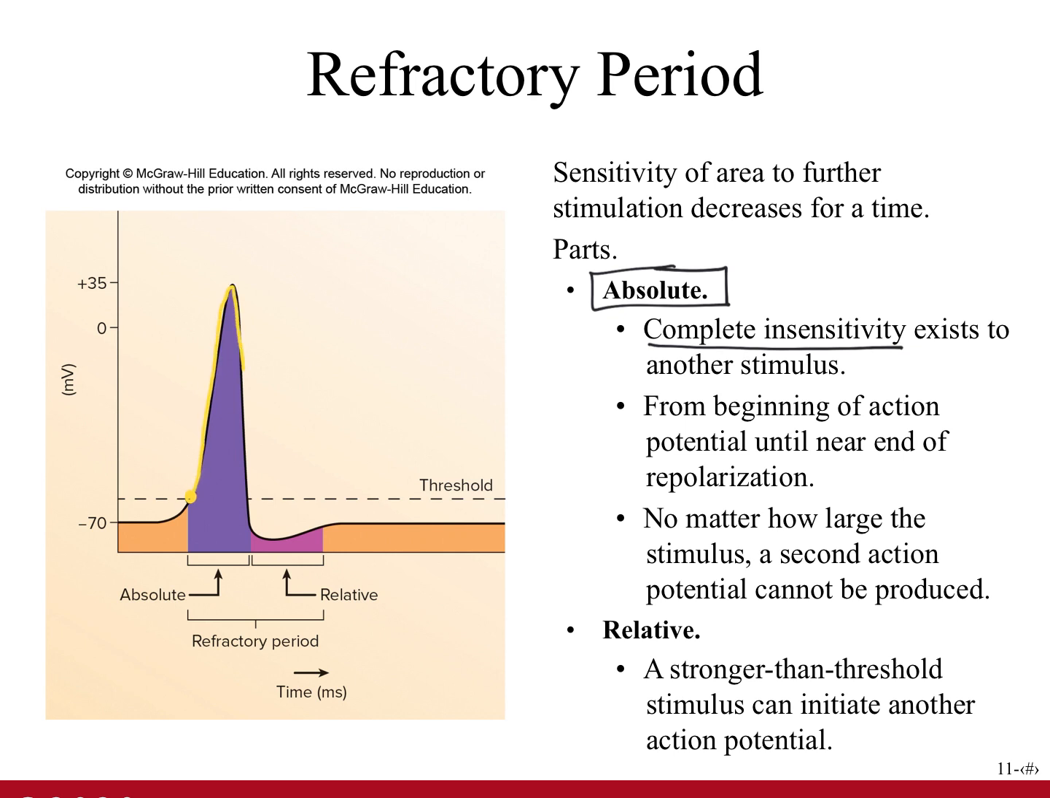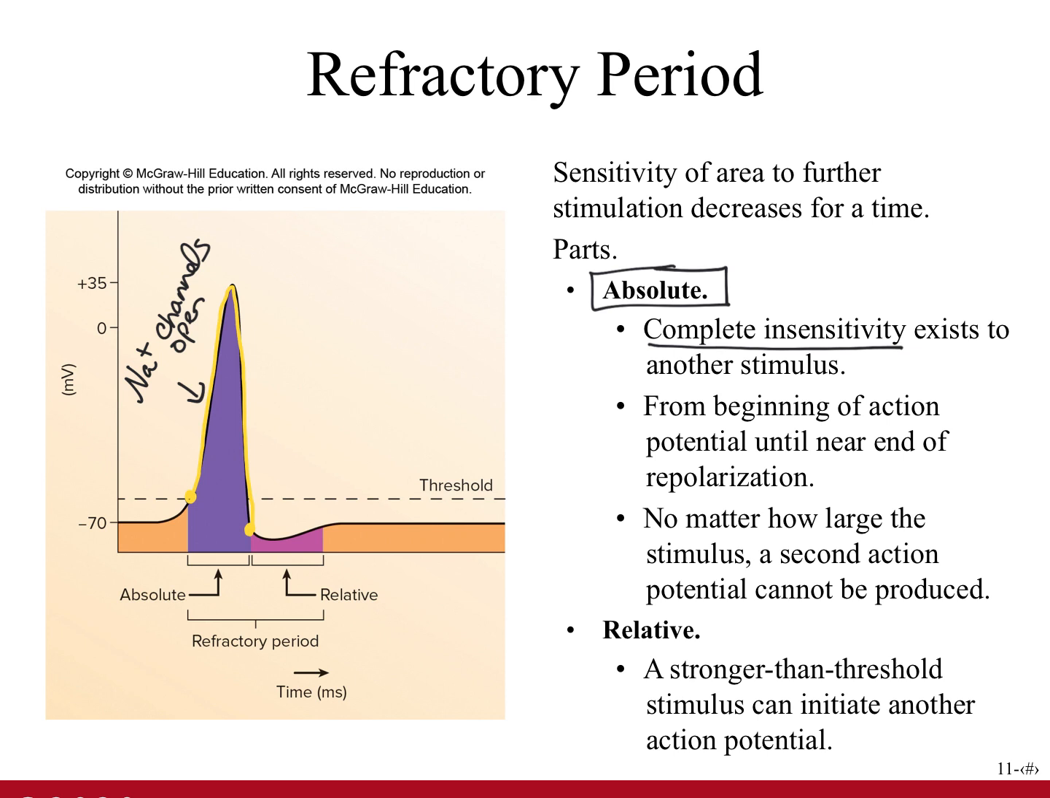In many cells, this absolute refractory period occurs from the beginning of the action potential until almost the near end of repolarization. At the beginning of the action potential, depolarization occurs when the activation gates in the voltage-gated sodium channels open. At this time, the inactivation gates in the voltage-gated sodium channels are already open. Since they're already open, another stimulus wouldn't make any difference because the gates are already open.